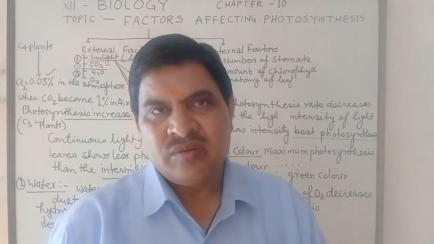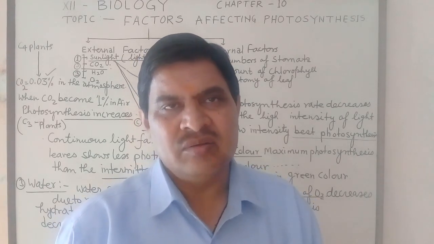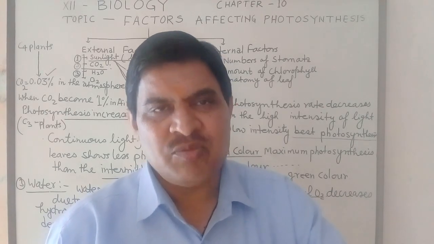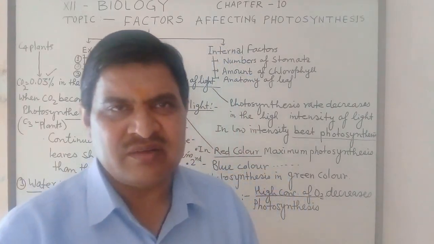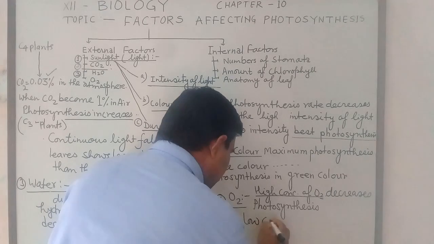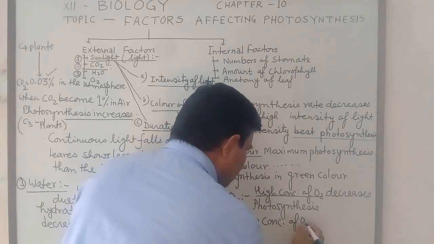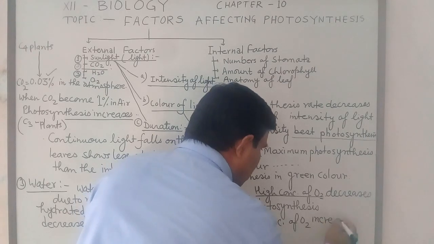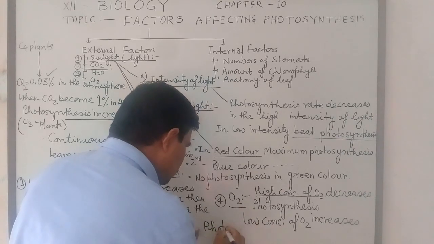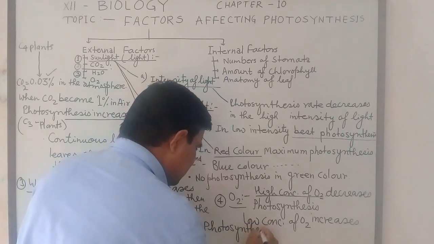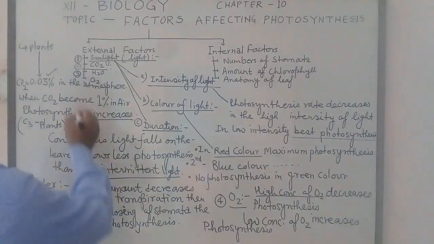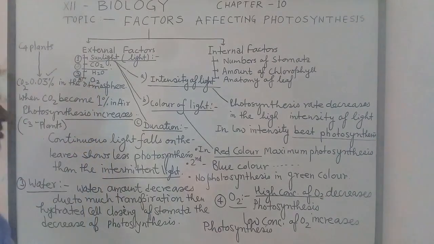So the carbon dioxide which is used in the reduction in the synthesis of carbohydrate is mostly 50% destroyed. So low concentration of O2 increases photosynthesis. In this way, four types of external factors have been explained.